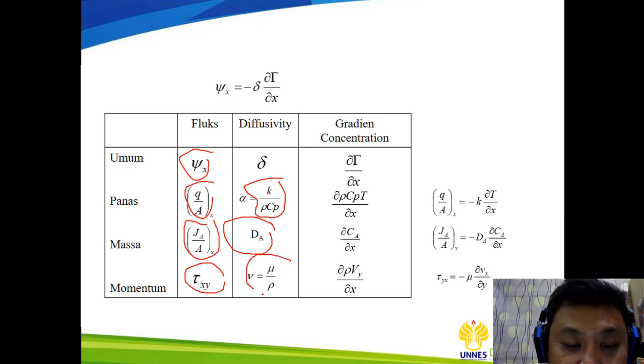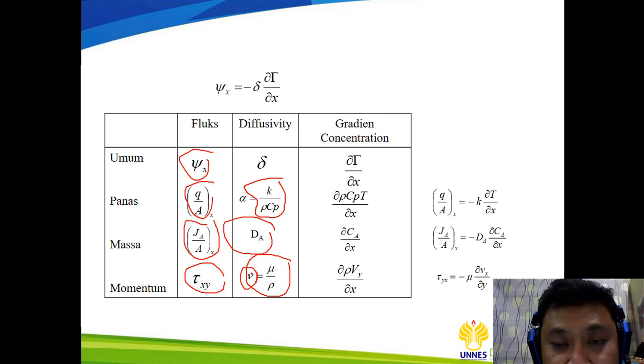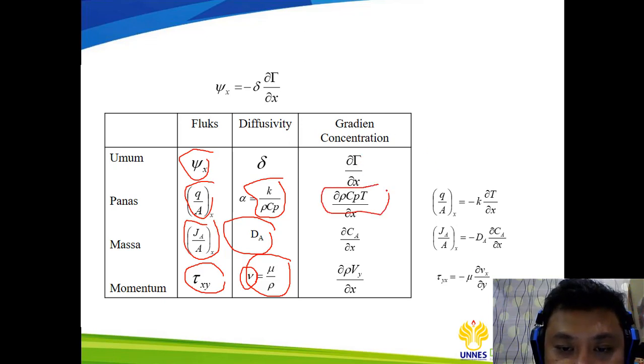And in momentum transport, the diffusivity is mu over rho, also known as the kinematic viscosity. For the gradient, there is d(rho Cp T) over dx for heat, dCA over dx for mass, and d(rho Vy) over dx for momentum.